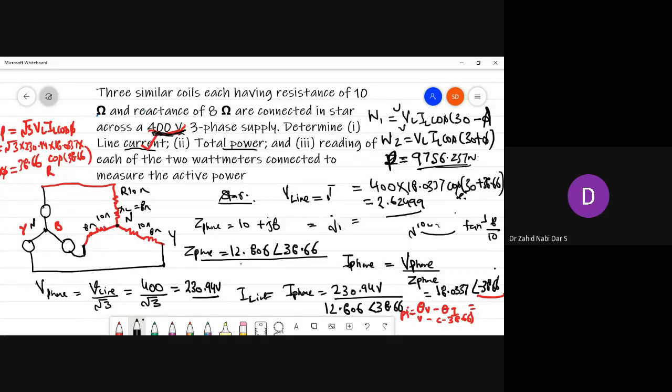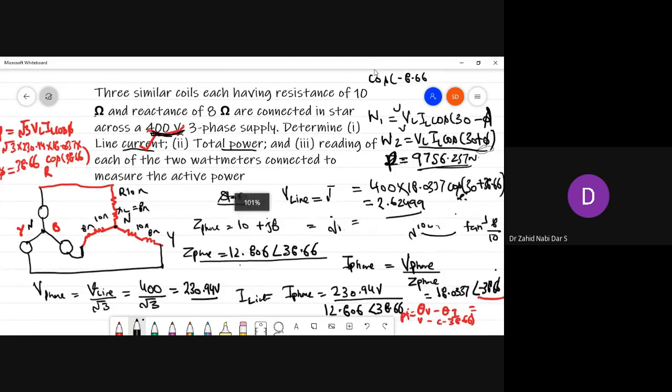Similarly, you can do the other one, substituting phi as minus 38.66, so it becomes cos of minus 8.66, which is equal to cos of 8.66, into V line, that is 400, into I line 18.0337.